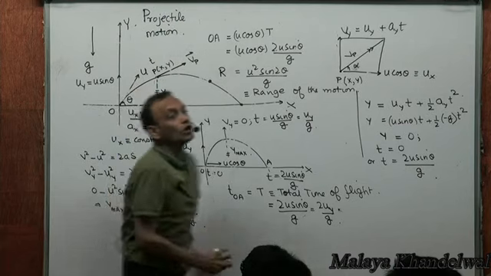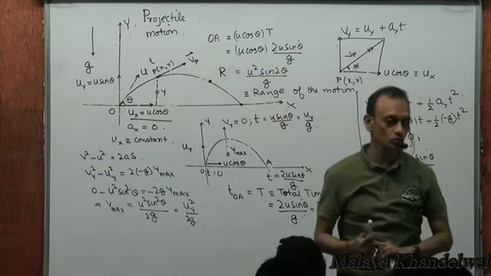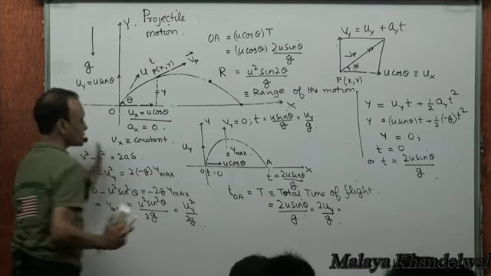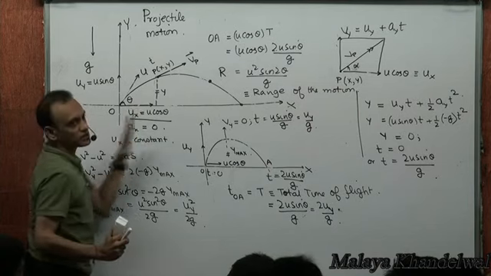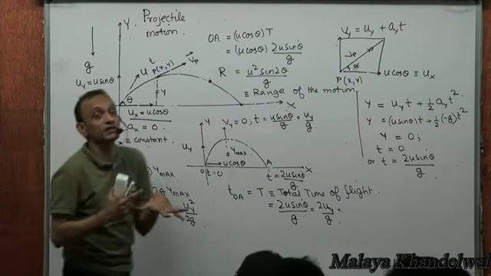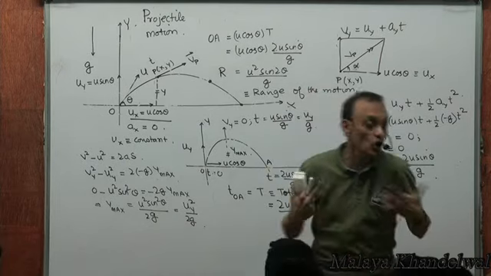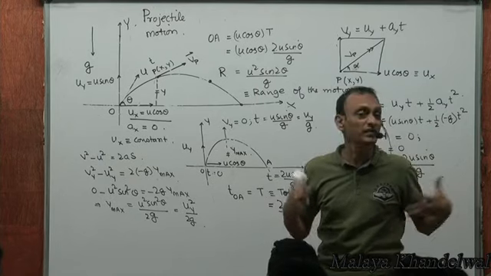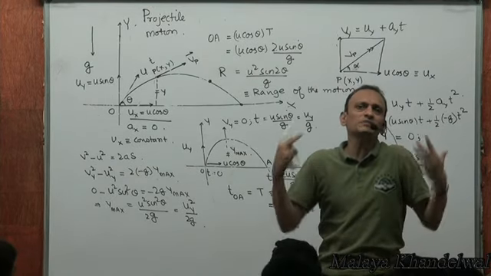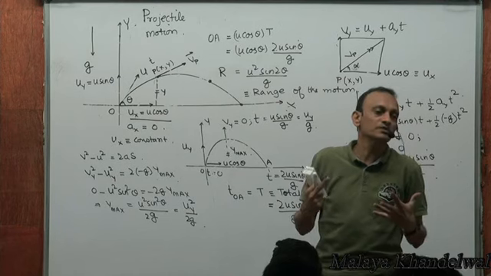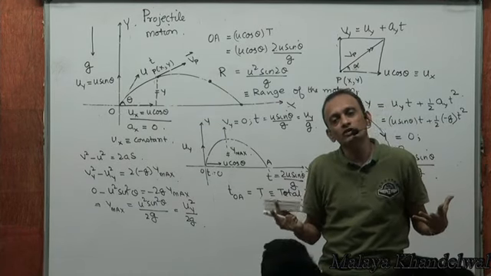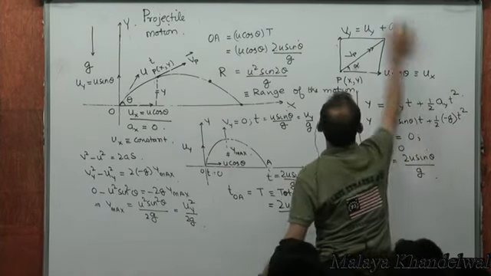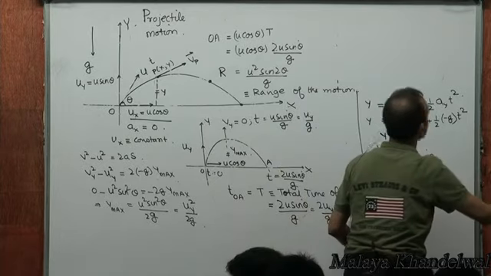And there are a lot of assumptions made while we are describing this motion. One assumption that we made is that in the horizontal direction or in any other direction, there is no air resistance. That's quite an ideal situation. That never happens, right? But sometimes the air resistance is negligible, and for the sake of calculations, we can assume it to be 0. So one, we have neglected air resistance in doing all these calculations.